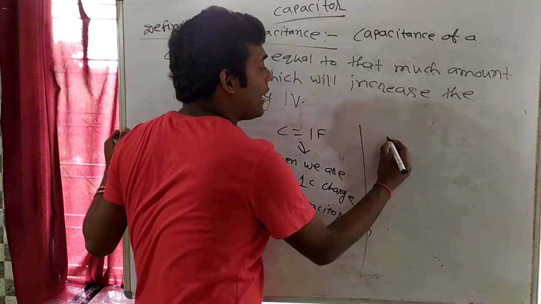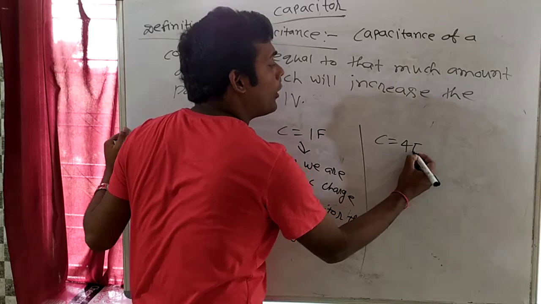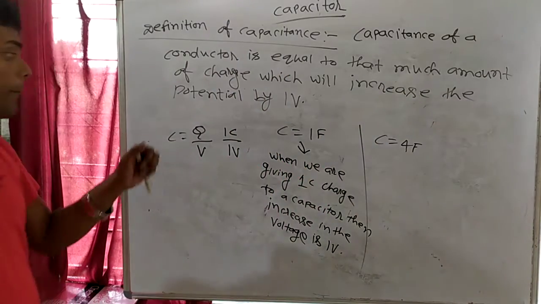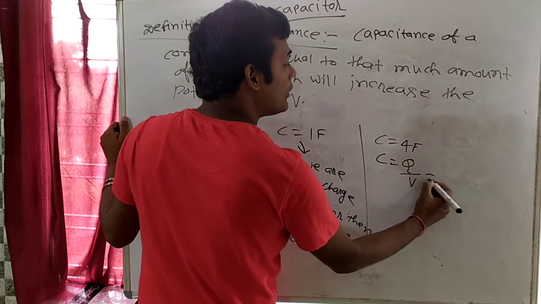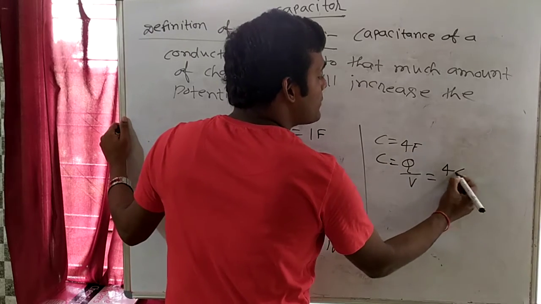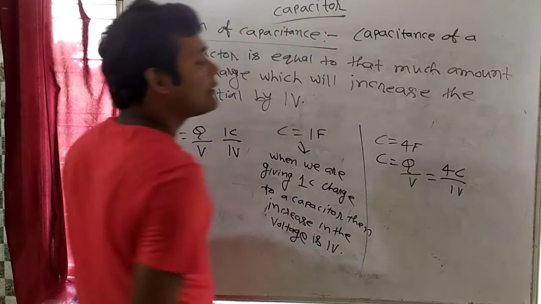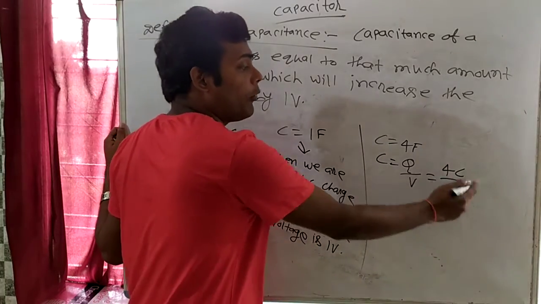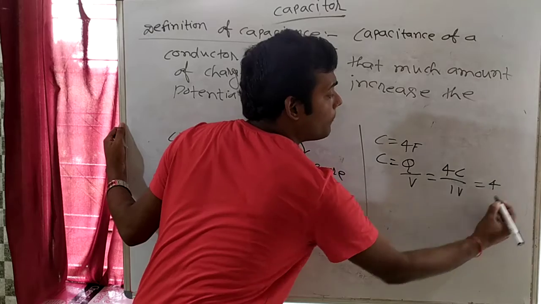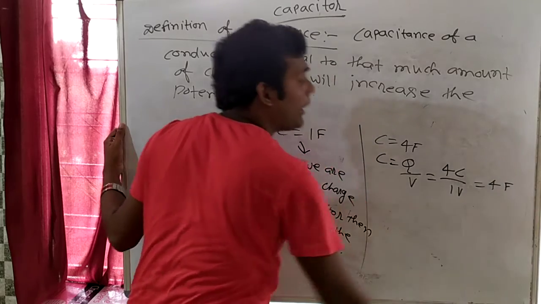Suppose the capacitance of a capacitor is 4 farad. What does it mean? Capacitance is Q by V, so 4 farad means if charge is 4 coulomb and the voltage increment is 1 volt, 4 by 1 will be 4. So 4 coulomb per volt is 4 farad.